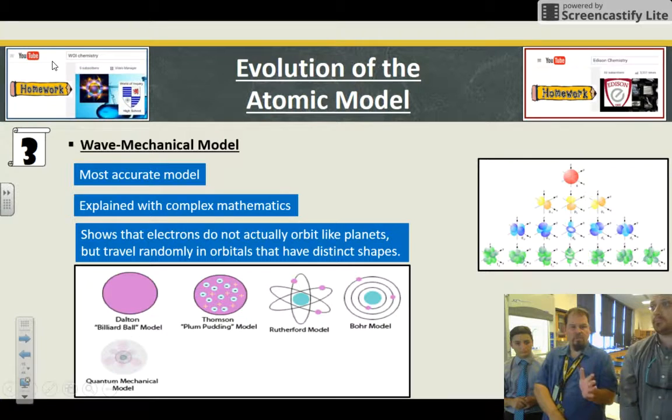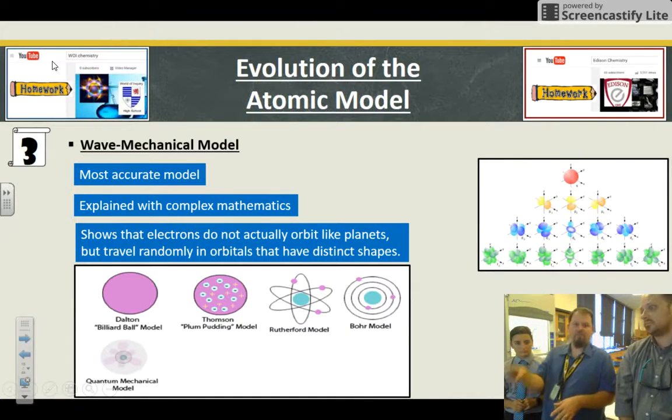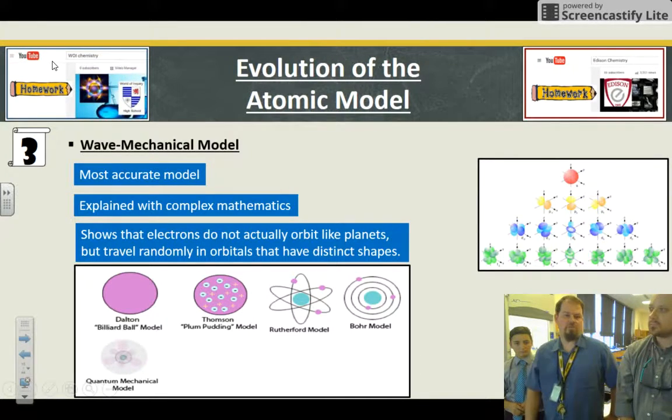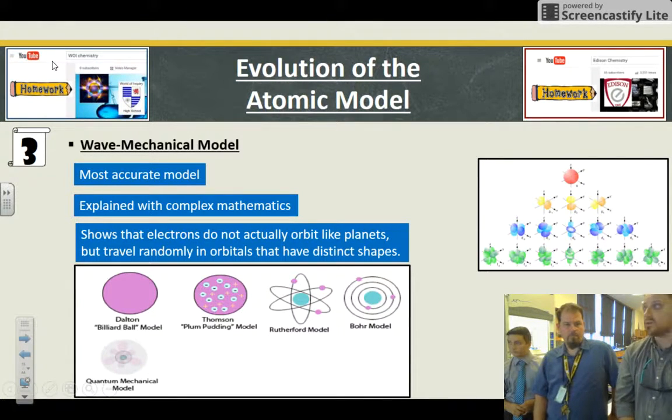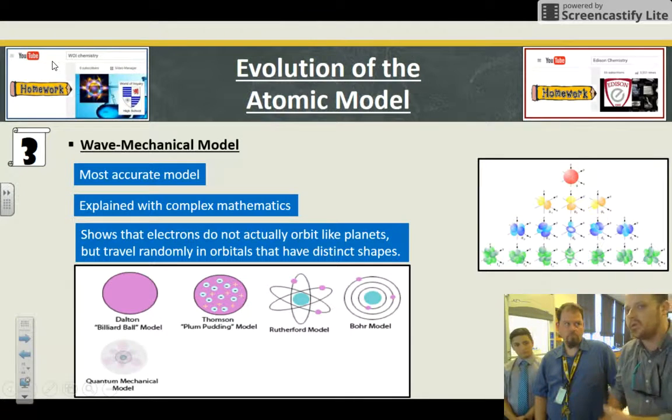There is a quick picture of the evolution. We went from Dalton to Thomson to Rutherford. And then Bohr thought they stayed right in those energy levels. And then we proved with calculus that those energy levels have more of a three-dimensional shape to them than a ring. And the Rutherford model is the ubiquitous symbol for atoms. I have a tattoo of that. So you see that, oh, that's an atom. Well, it's evolved a little bit since then, too.